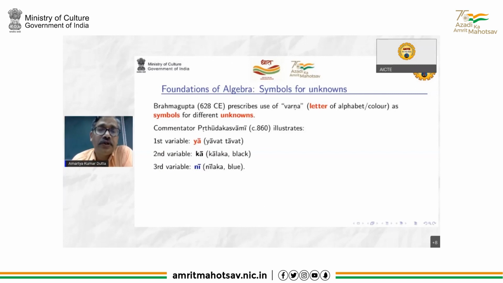And this commentator illustrates, so for the first variable, there was an ancient term, yavat tavat. So what they do is, they take the first letter, ya, of yavat tavat. And after that, introduce colors. So for instance, kalaka, take the first letter, ka. So ka denotes one of the variables. Similarly, nilaka, so ni. So like that, the list goes on, and I'm just giving you your X, Y, Z. So ya is the Indian symbol for X, and ka for Y, and ni for Z.